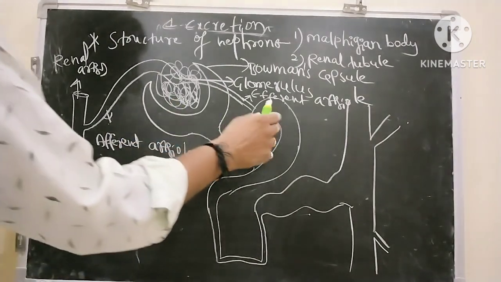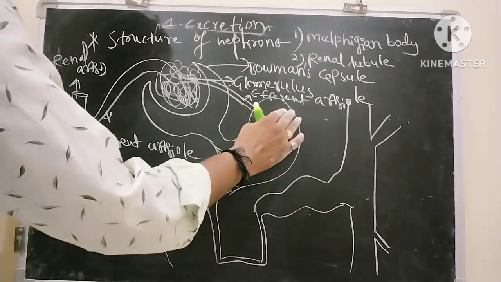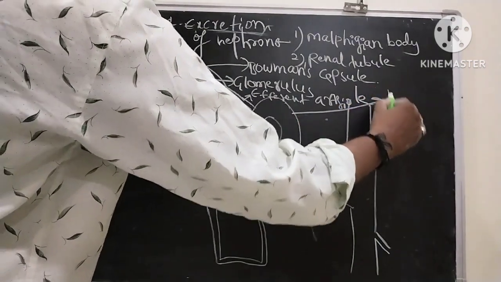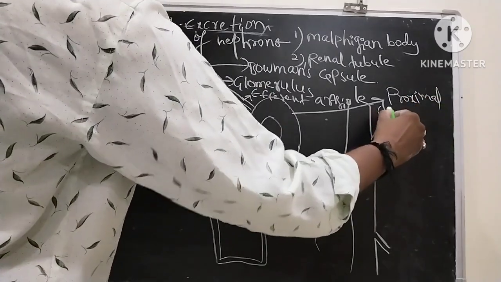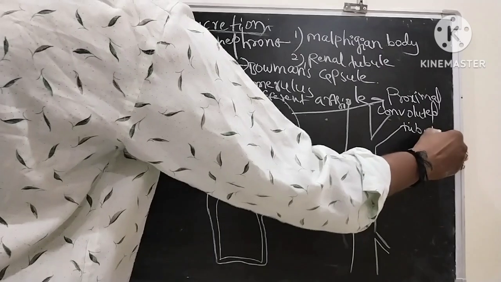So the renal tubule consists of three parts. One is the first convoluted tubule, or proximal convoluted tubule.